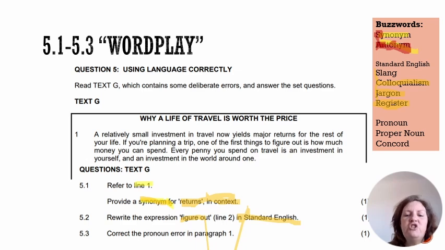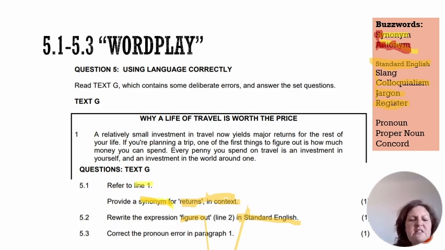So in one region, we use a word as colloquialism. In South Africa, words like braai and lap would be examples of colloquialism, whereas in Australia, a word like Barbie would be an example of a colloquialism. And in this case, it's not the doll, it's a barbecue, right? So let's go back to the question now. They're wanting us to discuss register in terms of standard English. Standard English means the formal English that you might come across in the dictionary.